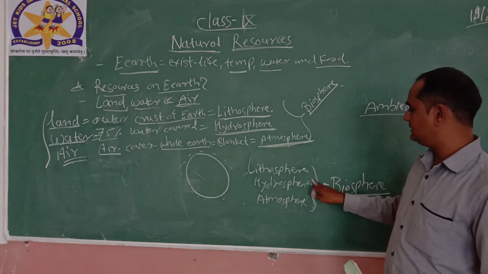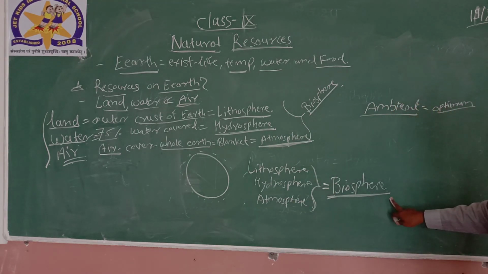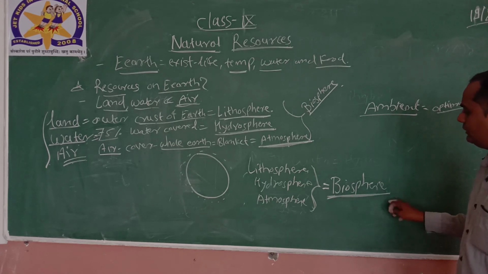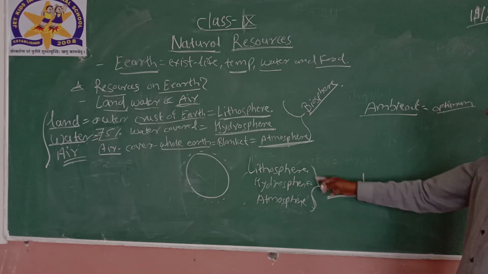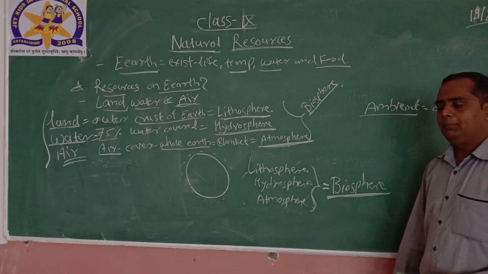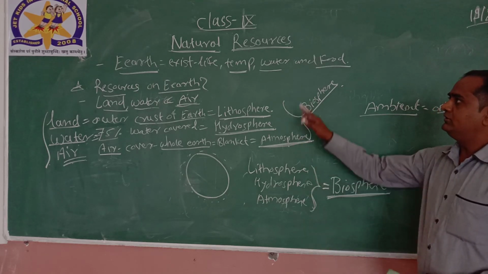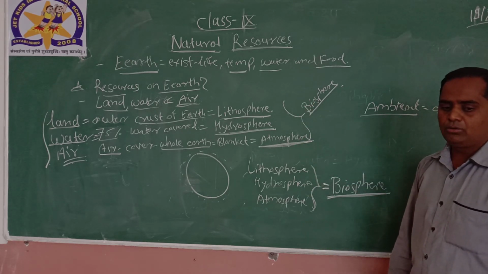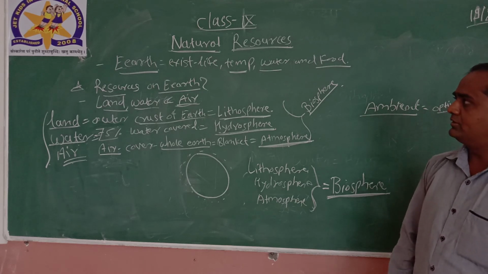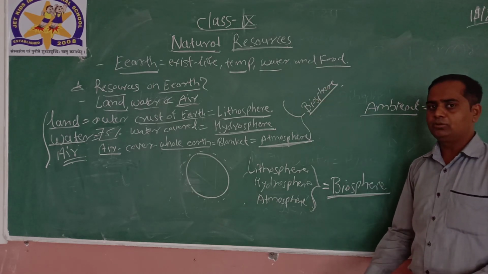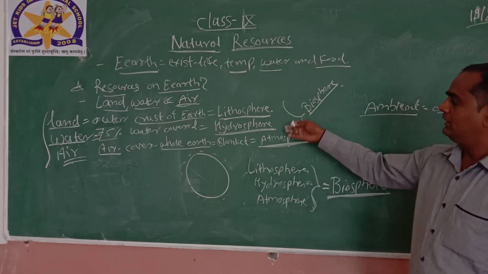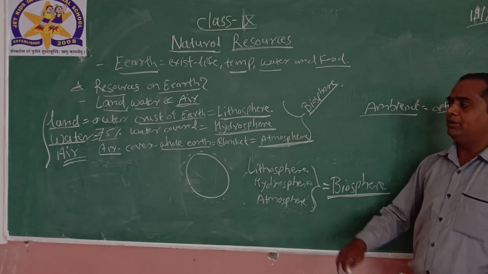And if you combine these three layers they form a biosphere, or you can say in the biosphere the three different spheres exist. So this is a small introduction over the natural resources, meaning what are the resources and what we can call the specific resources.